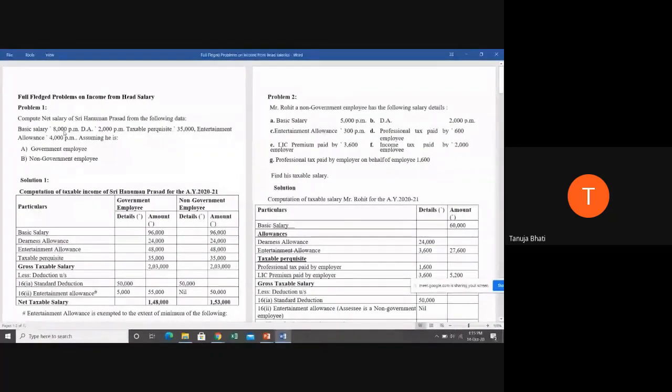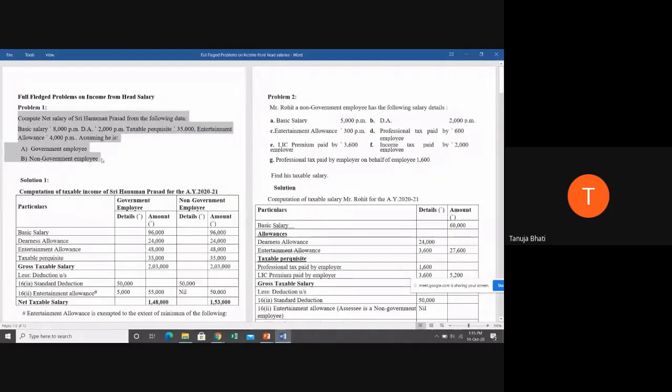So if it is 8,000 per month, and as I already told you in my first module, whatever income you earn in the entire previous year, which comprises 12 months beginning from April 2019 and ending in March 2020. So, solution number one: computation of taxable income of Shri Hanuman Prasad for the assessment year 2020-2021.